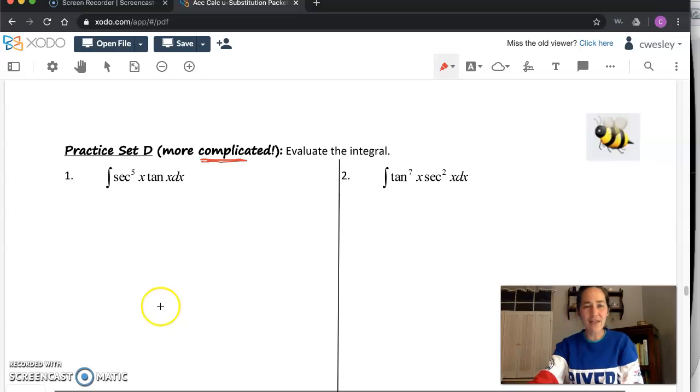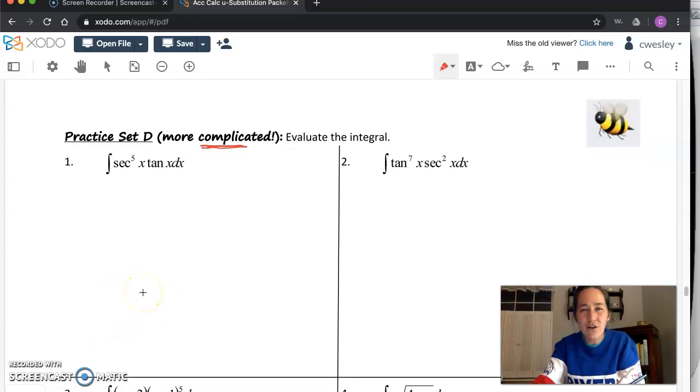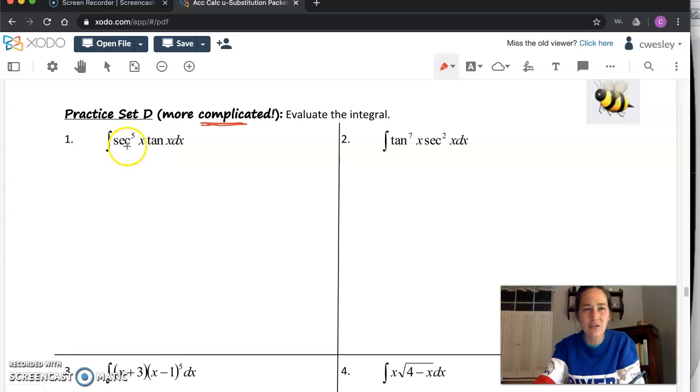Now we're going to look at these examples on page 11, starting with these two trig examples. So take a look here and try to think of what we would make u. I'll leave myself a little bit of room over here to do this side work with you. We've got two different trig functions, a secant that's to the fifth and a tangent that's just sitting there. And the question is, how do we pick? Do we want u to equal secant? Do we want u to equal secant to the fifth? Or maybe u should just equal tangent. Those are three possibilities. It could be any one out of the three, but which one would you go for?